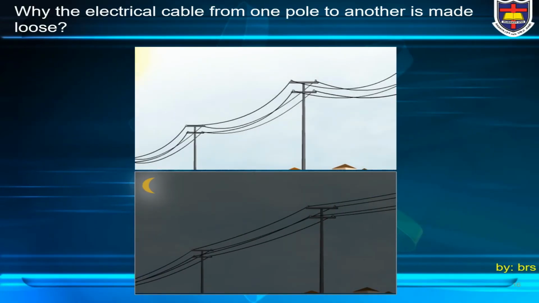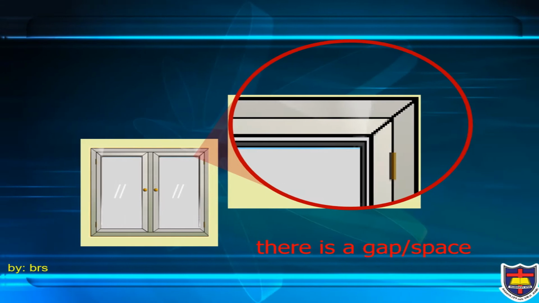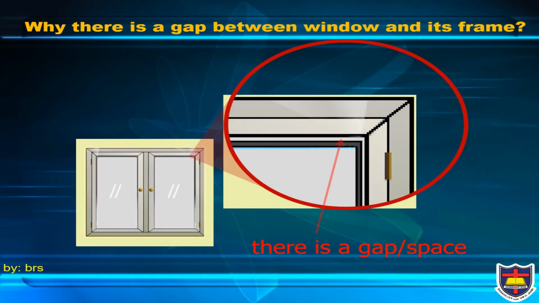Why is the electrical cable from one pole to another made loose? Why is there a gap between the window and its frame? We can answer all of these phenomena after we learn about length expansion.